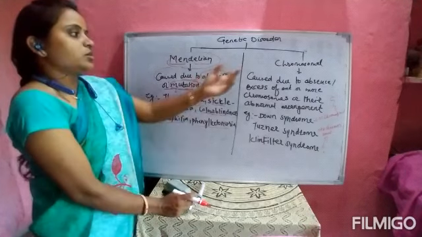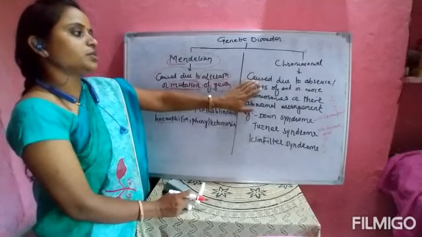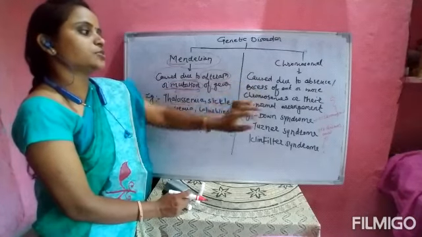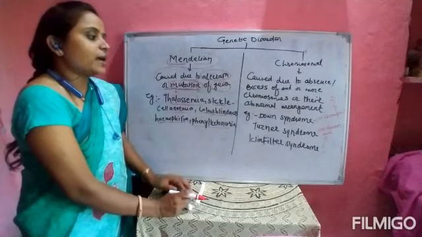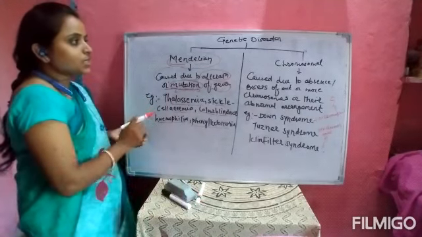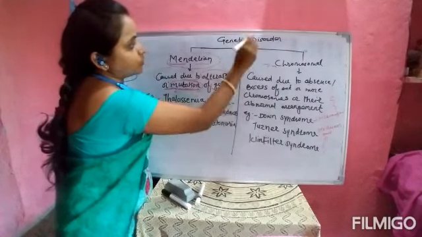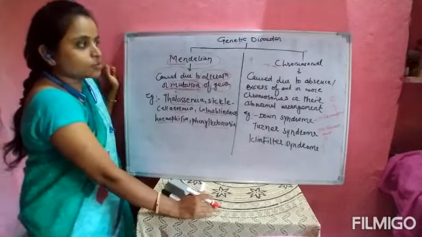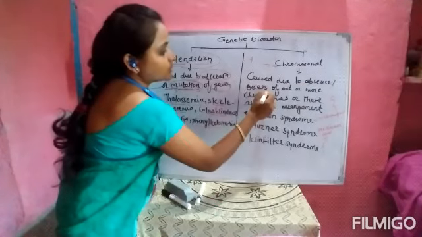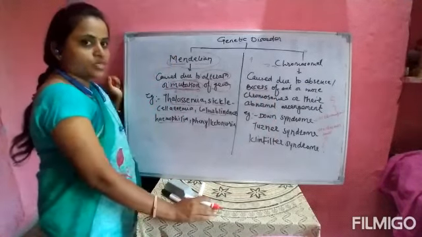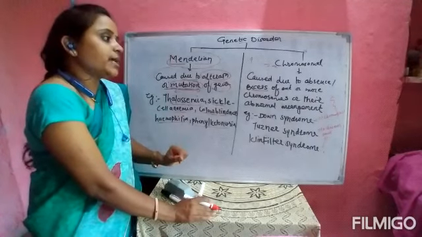Another type of disorder is the chromosomal disorder. Chromosomal disorder, what happens here, it is caused due to the absence or excess of one or more chromosomes or their abnormal arrangement, means the chromosomes are responsible to form the disorder, that is chromosomal disorder. We know that in the human being there are 23 pairs of chromosomes. In that, one of the